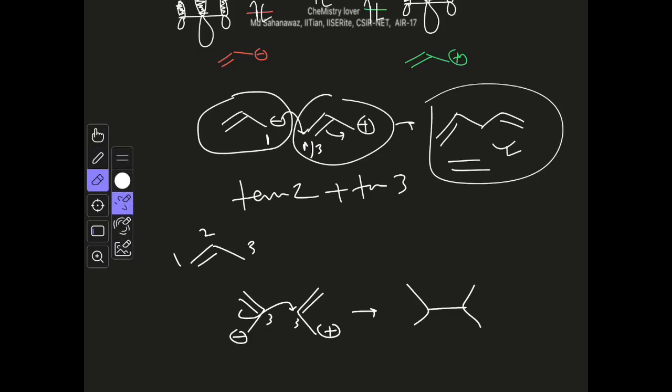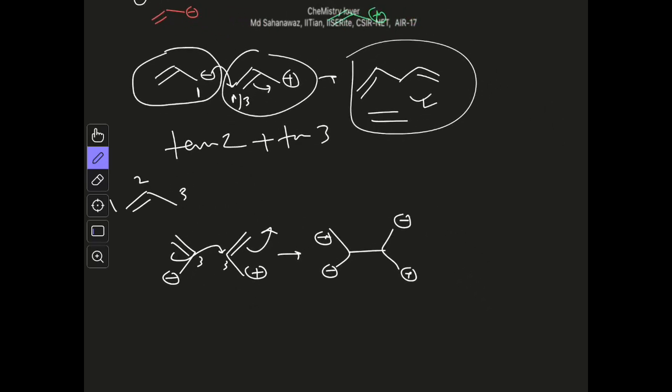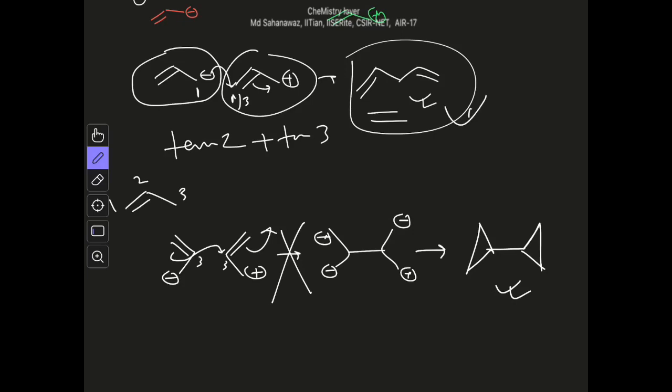Just erase it. Yeah, so here will be another arrow. Here you have negative, here you have positive, and here you have negative, here you have positive. So finally it can lead to a product like this, and this reaction is also possible, but this reaction will not occur, and only this reaction will occur.